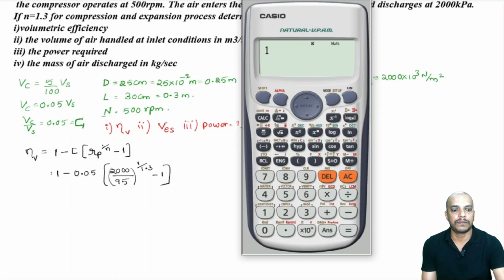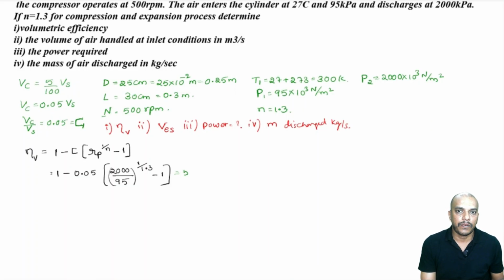1 minus 0.05 into 2000 divided by 95, power 1 by 1.3 minus 1. That will be 52.89 percentage. So, the answer is 52.89 percentage. Now, keeping this volumetric efficiency, what we can do?